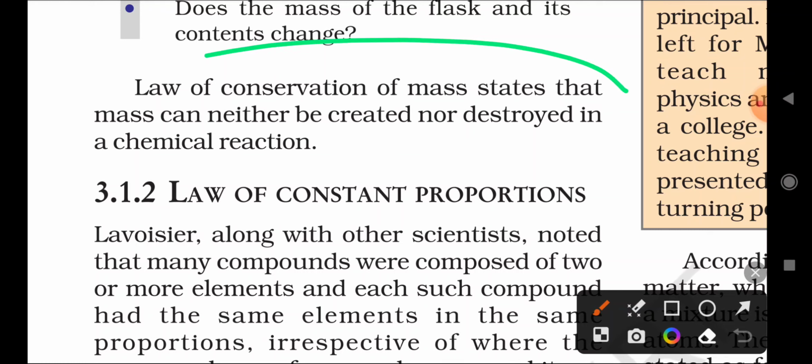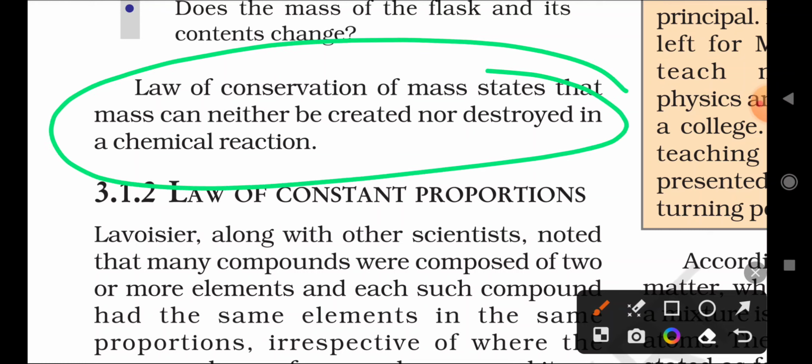So this is about the law of conservation of mass. Remember that. Mass can neither be created nor destroyed in a chemical reaction. Whatever compounds or solutions we have taken, a chemical reaction will occur in that solution, but there is no change in its mass.